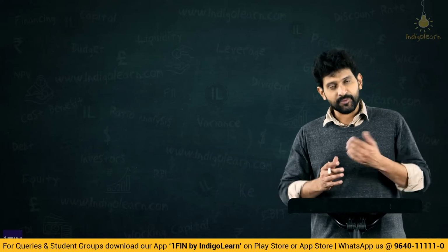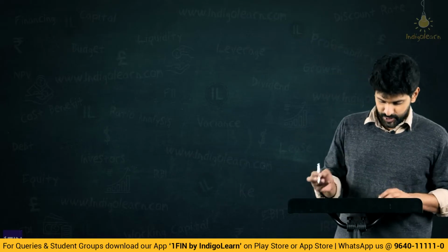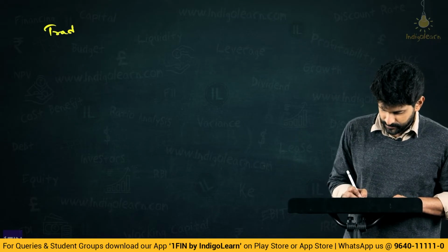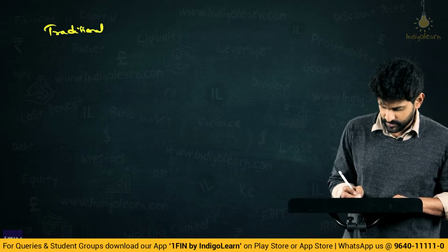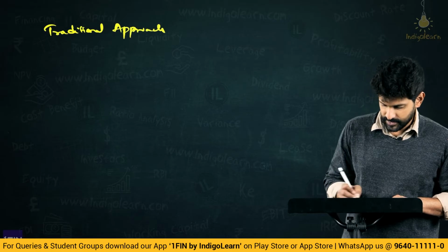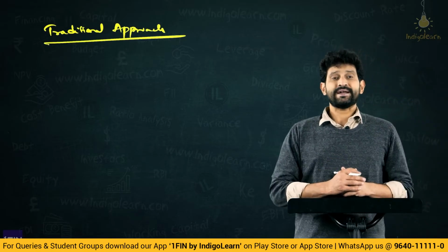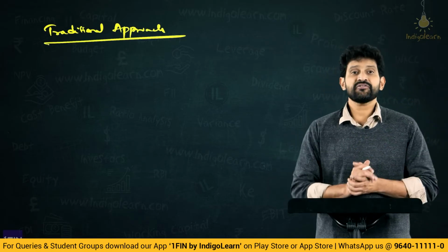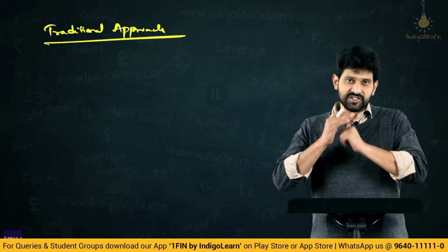Let us now move to the next approach, that is the traditional approach. Friends, we said the traditional approach comes under the category of capital structure relevance theories.